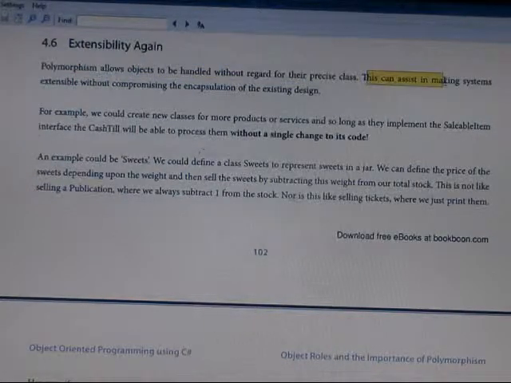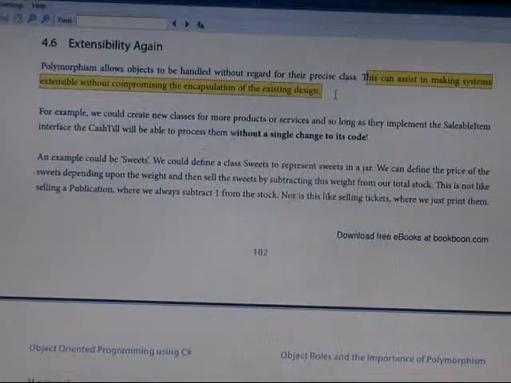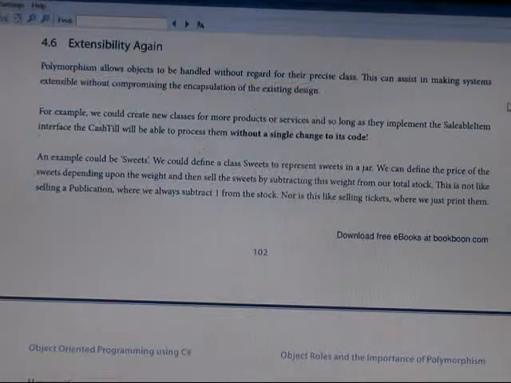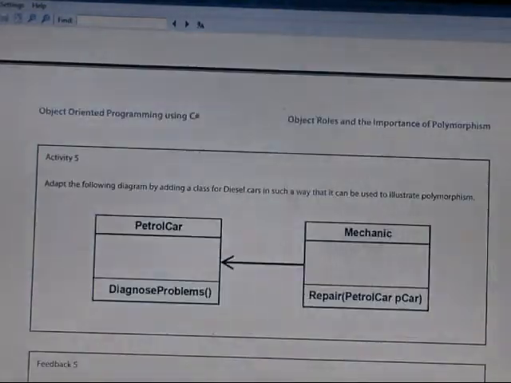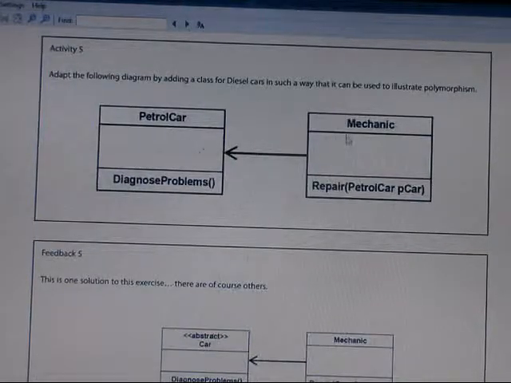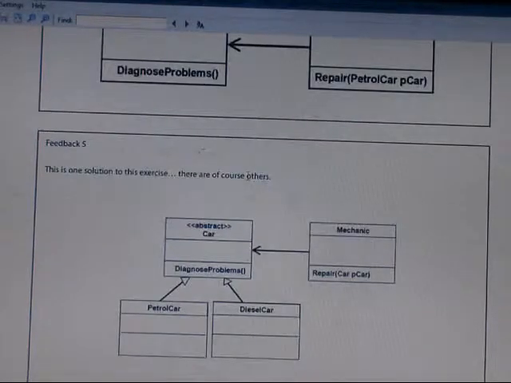They can assist again in making the system extensible without compromising the encapsulation of the design. This way, the petrol car mechanic repairs the petrol car, and there is the diagnosis step program. In this case, this is a diagnosis problem related to petrol and diesel cars, and mechanics repair the car. This is a diagram you can see.